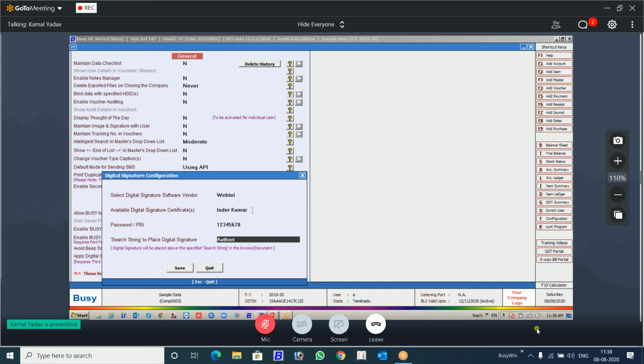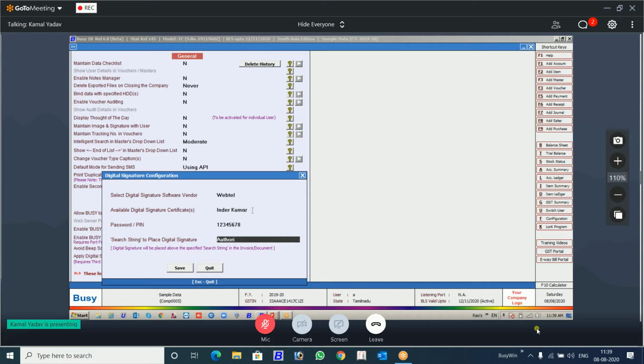You cannot keep it blank so that you sign it anywhere. You sign it on the top, bottom, in between. It won't look good. So you have to specifically tell the exact place where you have to sign. When we give an invoice, there is an authorized signatory on the bottom. Through that, we have taken O3.